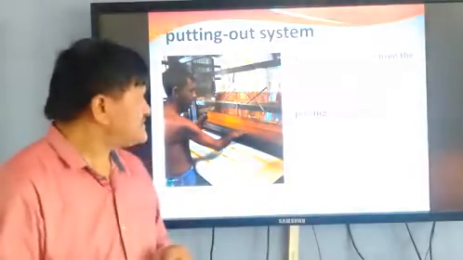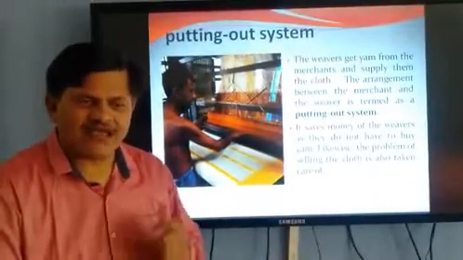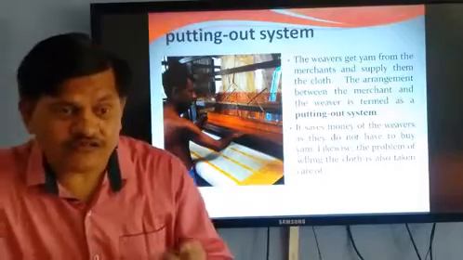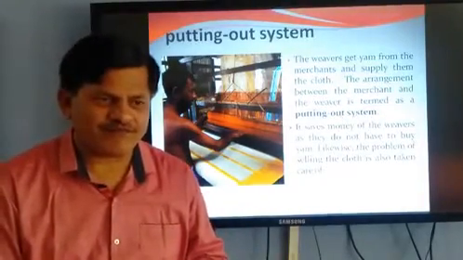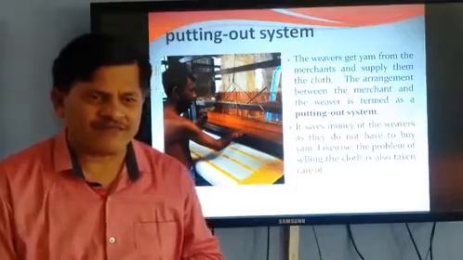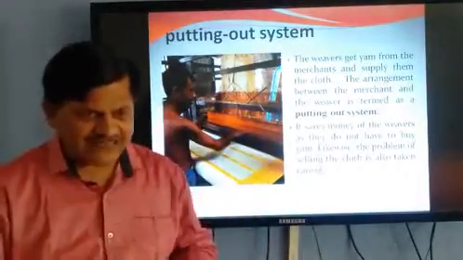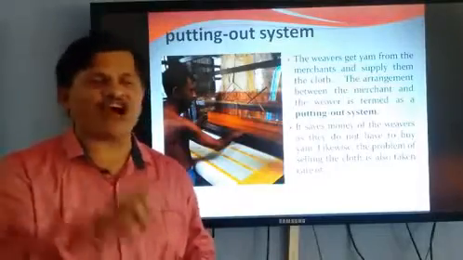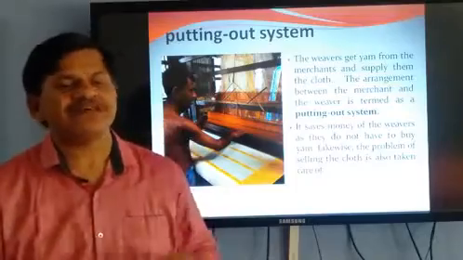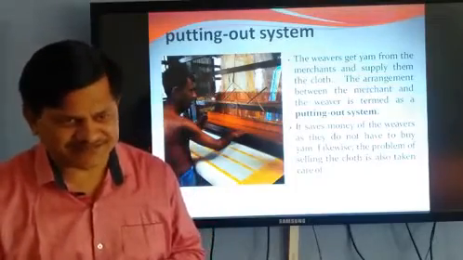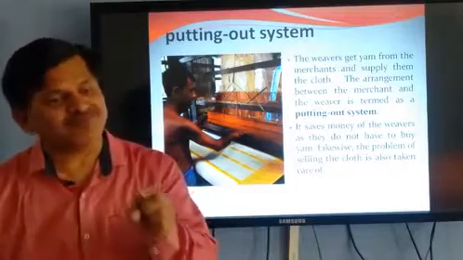Third one is, he doesn't have to find out where the buyer is. It is ready-made: the merchant gives yarn and also buys his cloth. So here is a benefit, a win-win situation, we can say. But there are more benefits for the merchant.